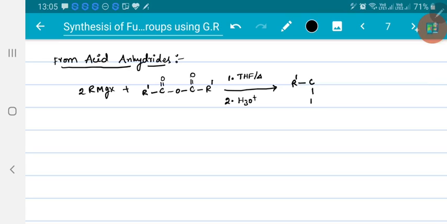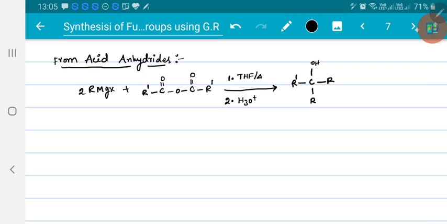When the first alkyl group attacked, this is converted into O minus and something and got converted into ketone. When the second one attacked, it converted into alcohol. So this is the final product. This is how we prepare alcohols, whether primary, secondary or tertiary.